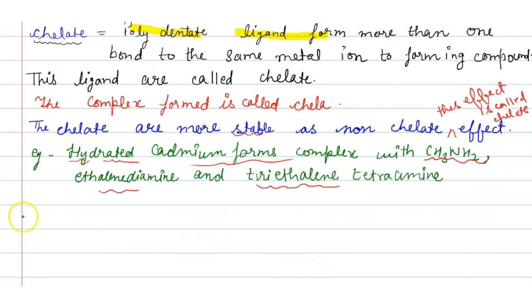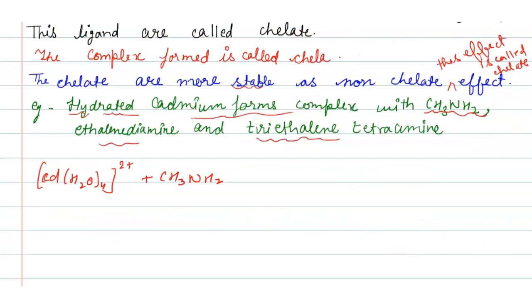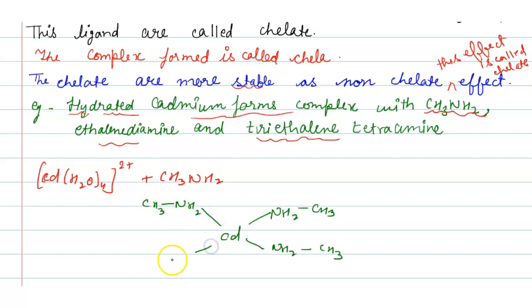So first we will draw hydrated cadmium, that is Cd(H2O)4 2+, plus CH3NH2 gives a product. The product is Cd(NH2CH3)4, with four NH2CH3 ligands.